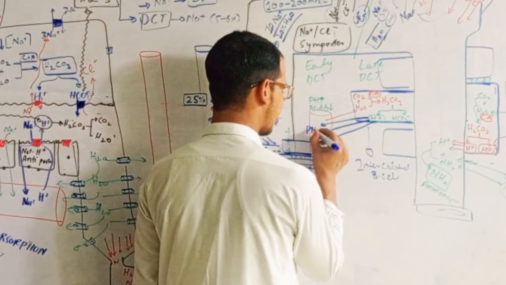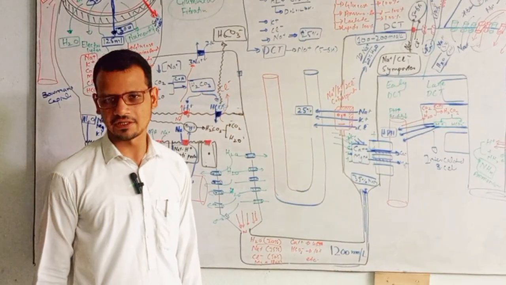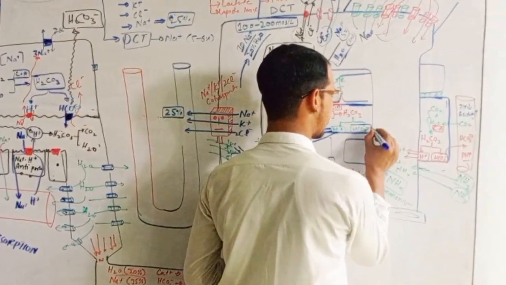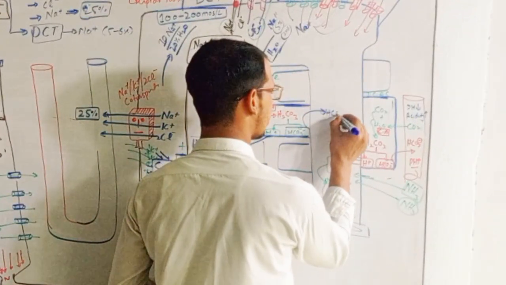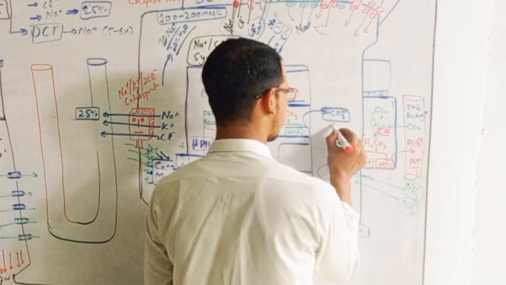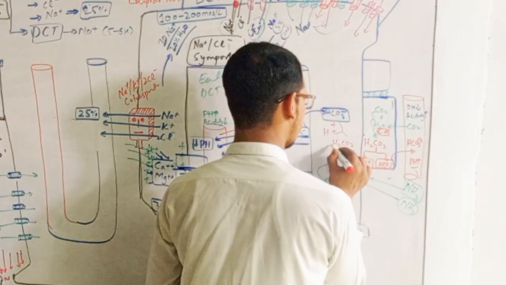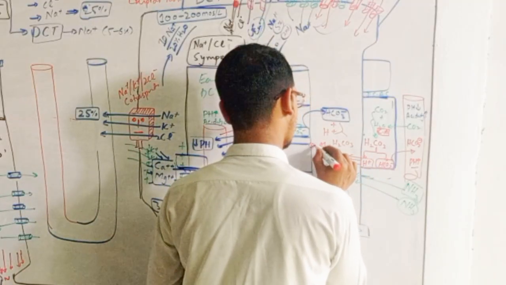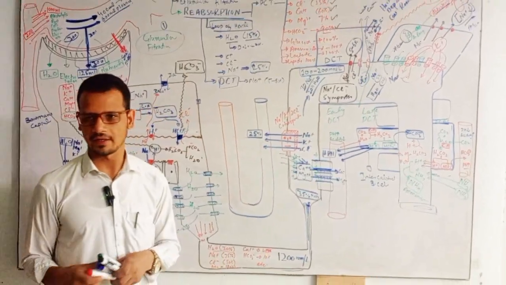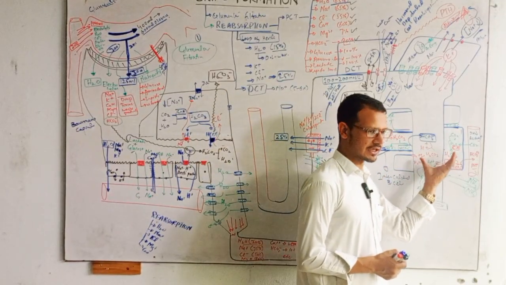So the pH is decreasing and it maintains the pH of the blood, intercalated B cells in the form of alkalosis, right? What happens to this bicarbonate ion? It came into urine and will react with this hydrogen ion and will form H2CO3, and quickly it will break down into CO2 plus water, and this water will leave in the form of urine, right? These are the things which occur in distal convoluted tubules.